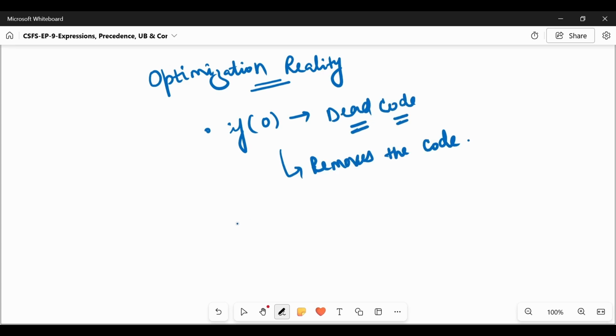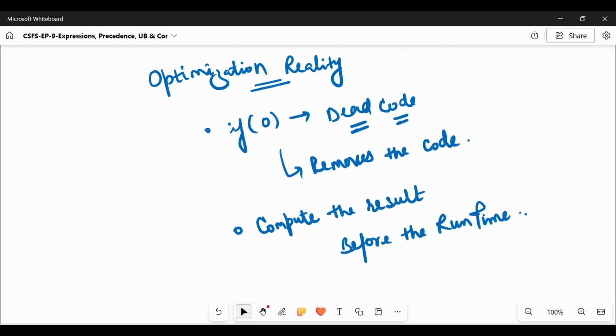And sometimes the compiler computes the result before runtime as well. In that case, no runtime arithmetic is actually performed. The compiler has computed the result early and provided us the result.